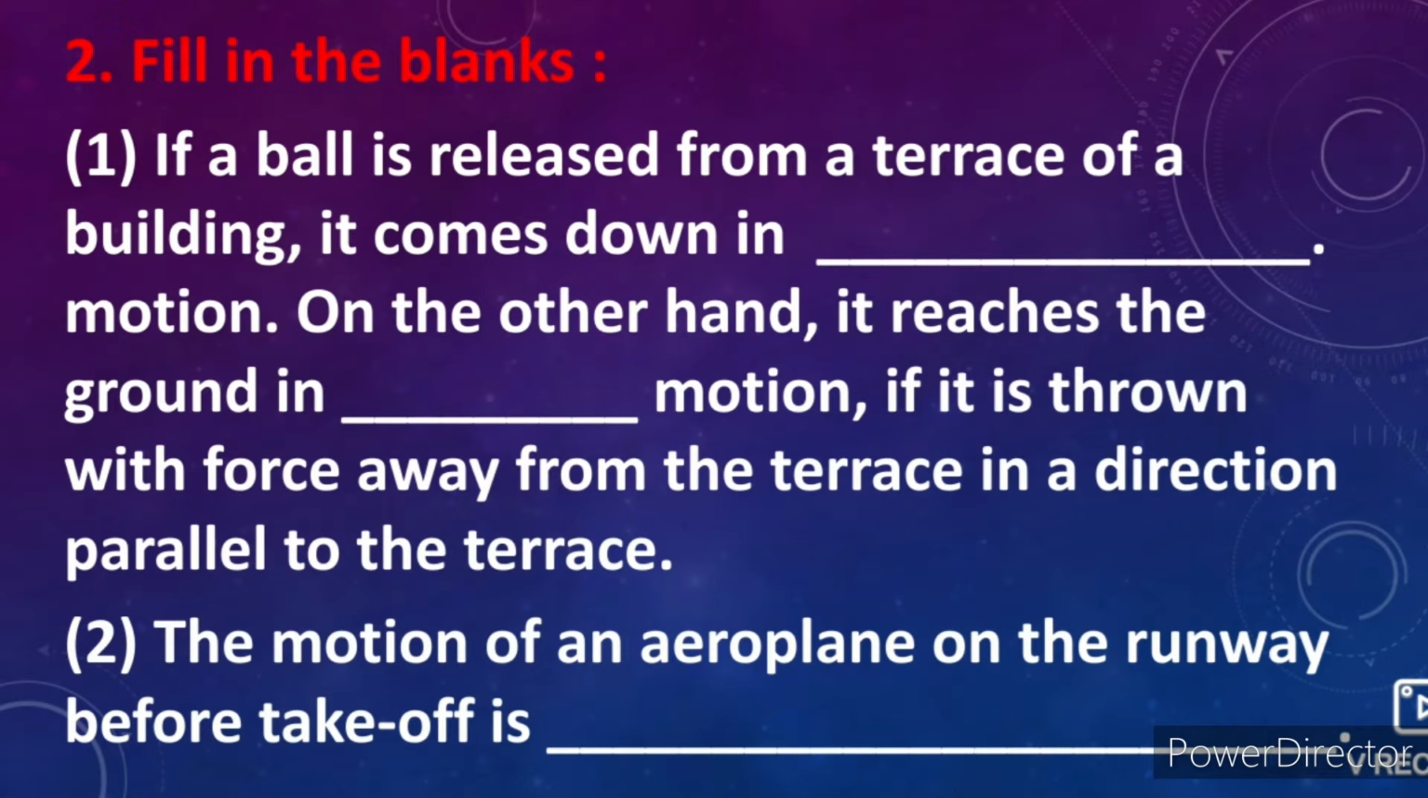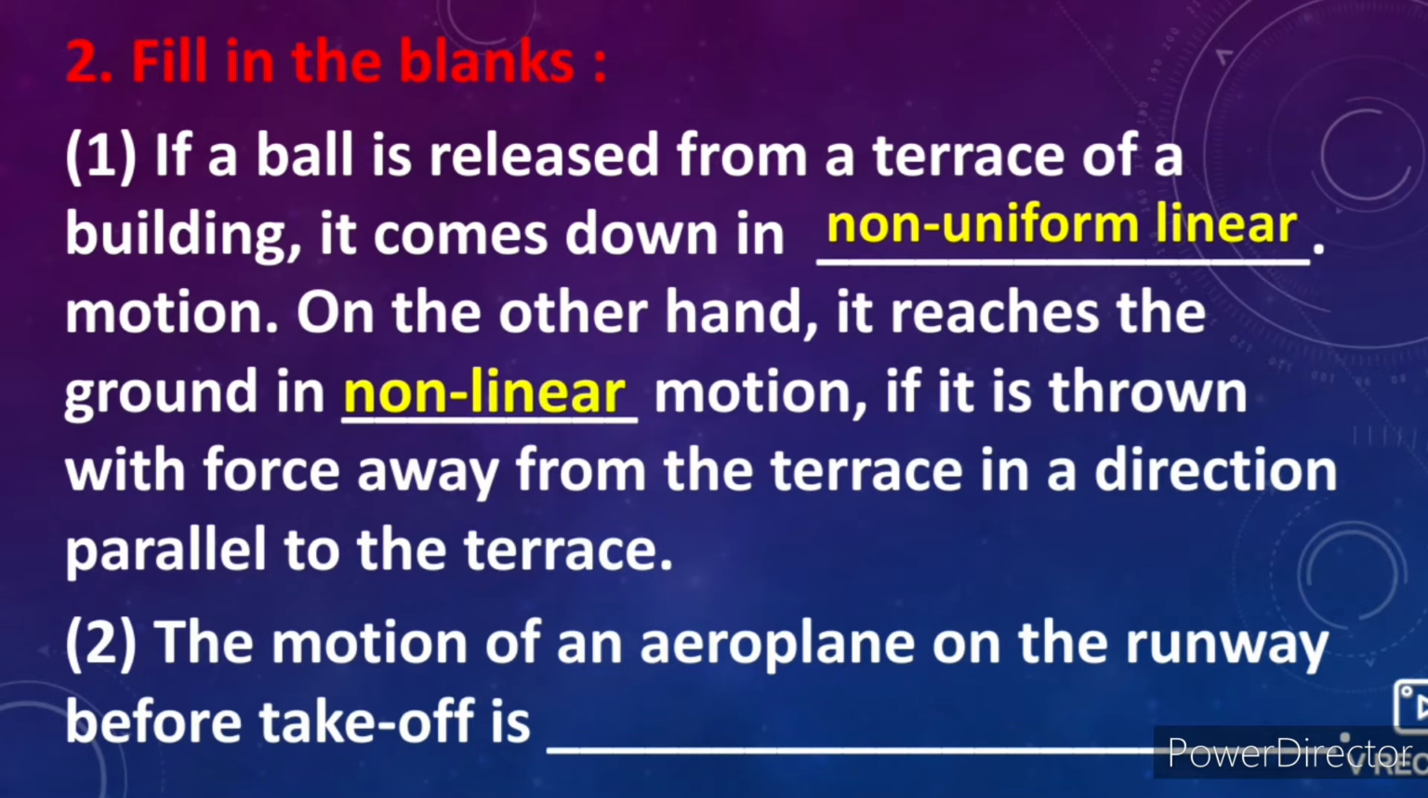Question 2, fill in the blanks. 1, if a ball is released from the terrace of a building, it comes down in dash dash motion. On the other hand, it reaches the ground in dash dash motion if it is thrown with force away from the terrace in a direction parallel to the terrace. Answers, non-uniform linear and non-linear.